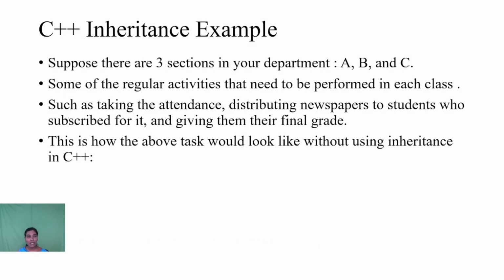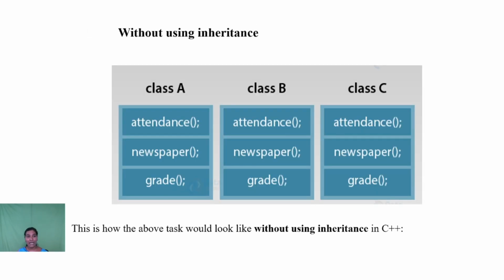For example, suppose that there are three sections in our department. Consider A, B and C. Here some regular activities have to be performed in each class, for example, taking attendance, distributing newspapers to the students who subscribe for it, and giving them their final grade. This is how the above task would be done without using inheritance: class A, class B and class C have to perform all three activities separately.